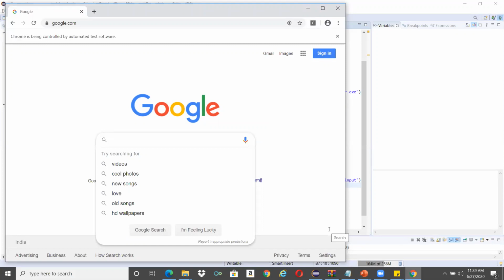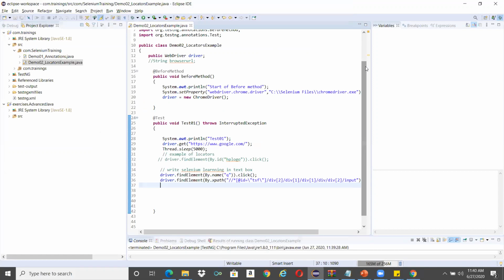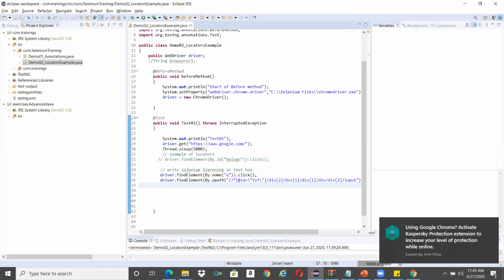No, actually it is clicking on it, but once it clicks, it should also enter the text. There is no error in that code. It should work ideally. Maybe some compatibility issue might be there in my system. Okay, I'll check about it.